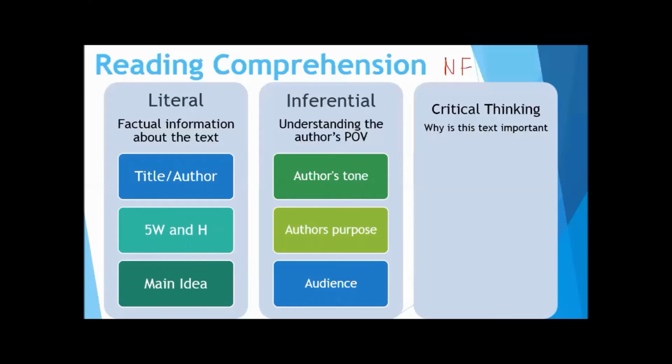Are you actually expecting a child in first and second grade to give you tone, purpose, and audience? They could probably give you titles and a few factual information. But when we get into the world of tone, purpose, and audience, even for us adults, tone is difficult to identify, right? Purpose can be difficult to identify, but we're definitely teaching those things because it is important.